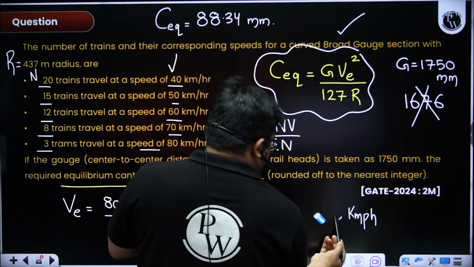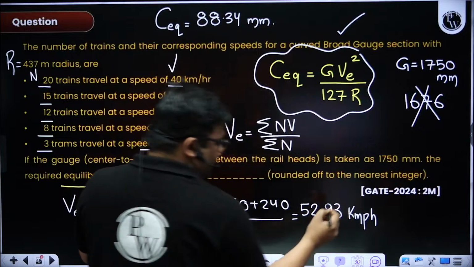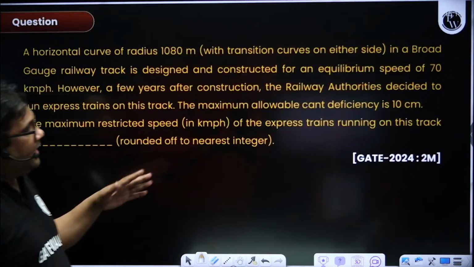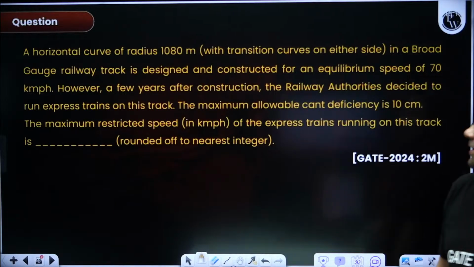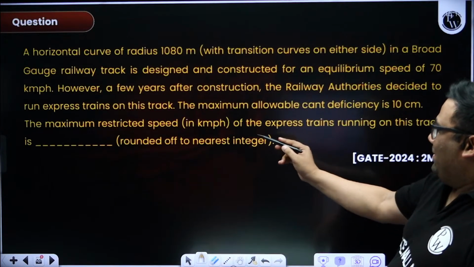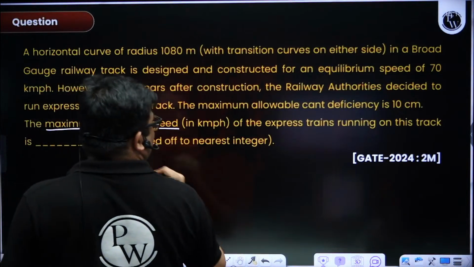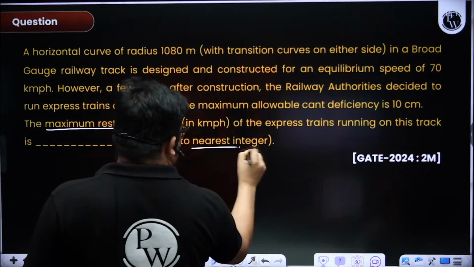52.93. Sorry. 52.93. Okay. Very good. Next question. Again, bottom to top. Maximum restricted speed means maximum allowable speed they are asking, right? Maximum allowable speed, rounded up to nearest integer.